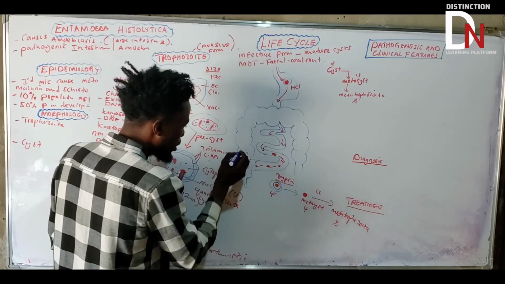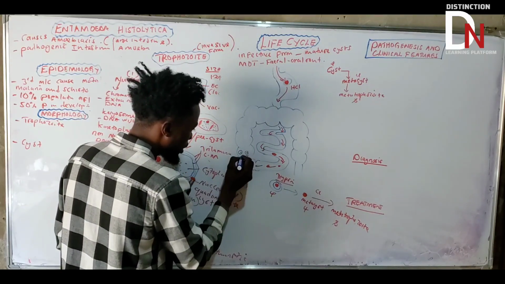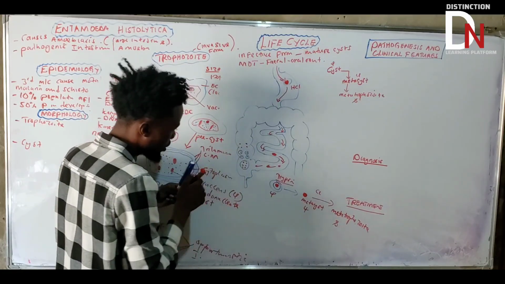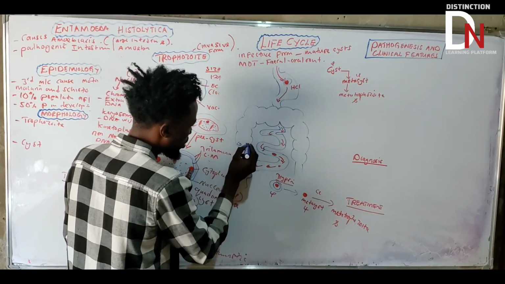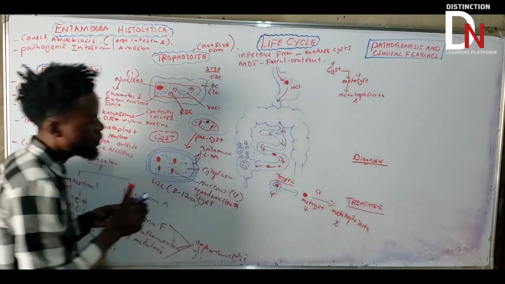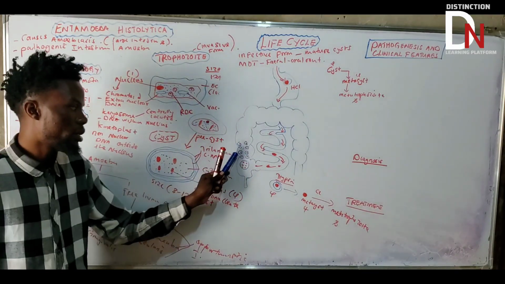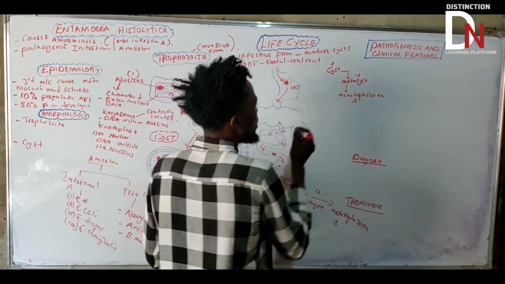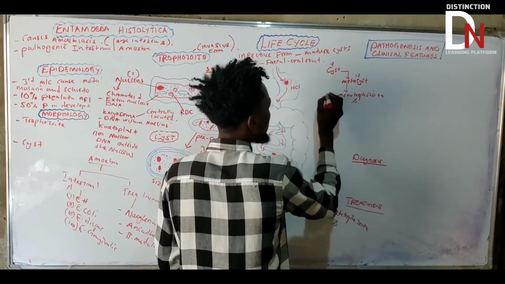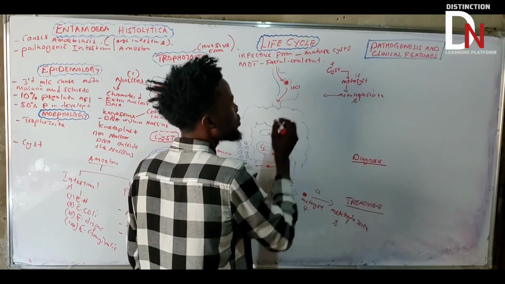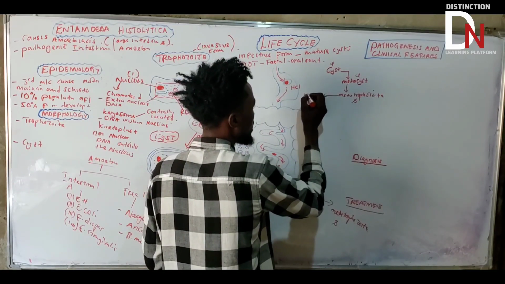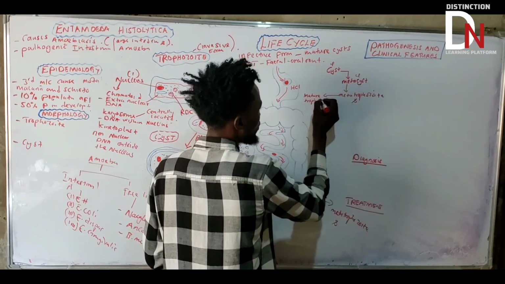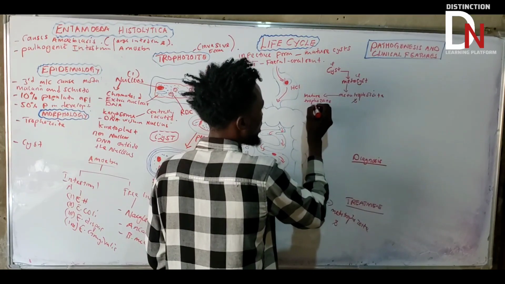So let's just get 4. This one, that one, that one, that one. Another one, 1, 2, 3, 4, like that. That's what will happen in the large intestine, in the colon there. So this one is going to be converted into mature trophozoites, each having just one nucleus.